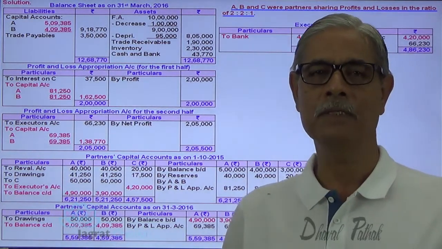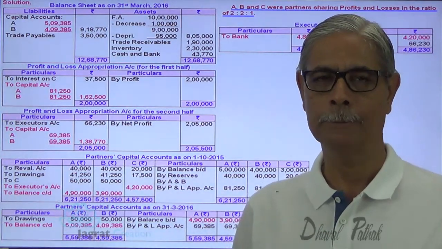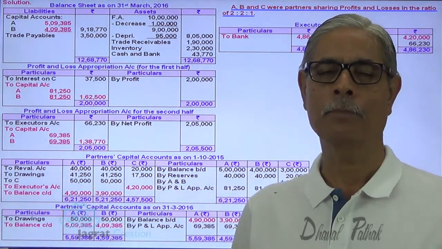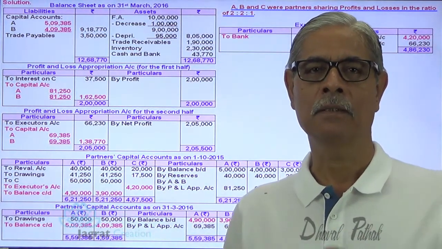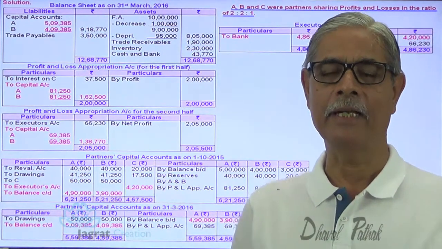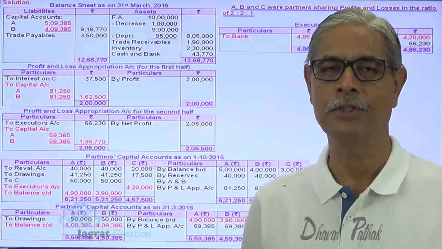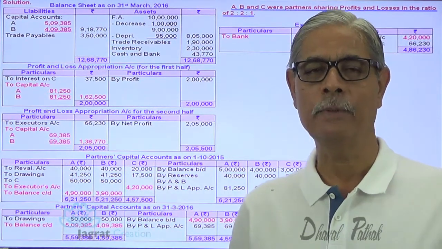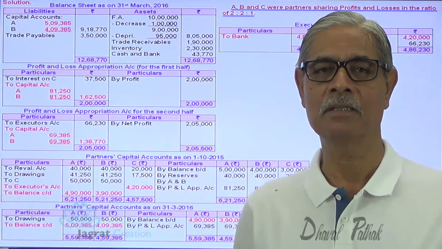So the main purpose behind this sum was to take care of the application of the Partnership Act for the purpose of determining the amount to be paid to a retiring partner on the unpaid balance. That was an important issue considered over here. I have tried to explain this sum to you. I feel that you have followed all these things. Thanks.